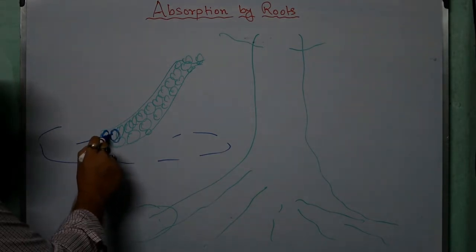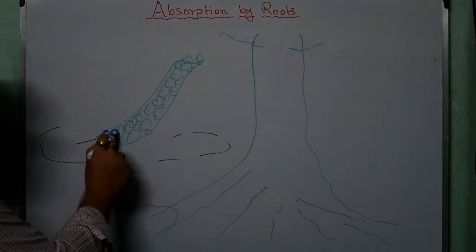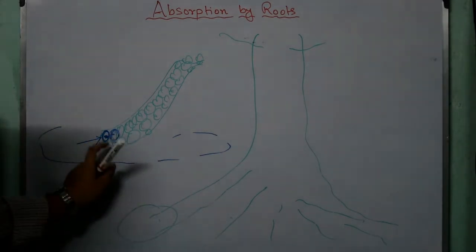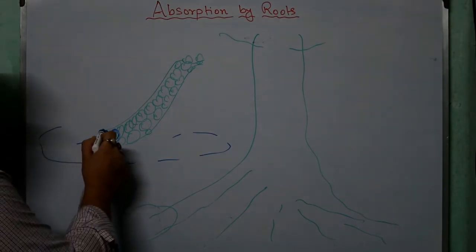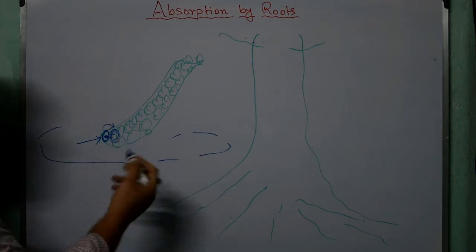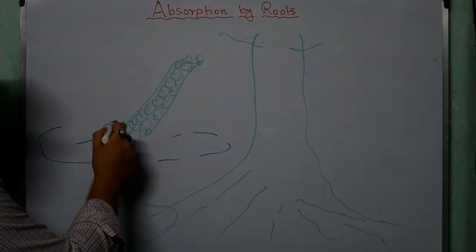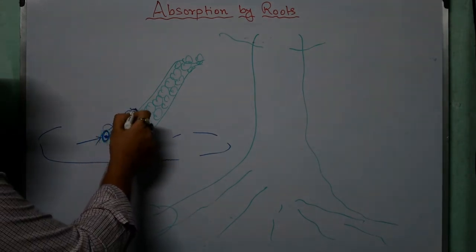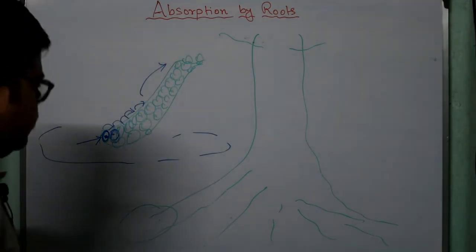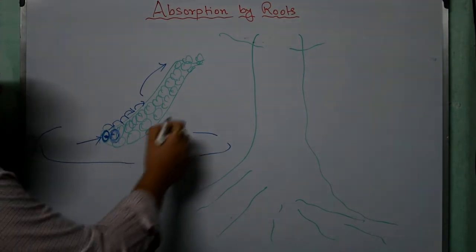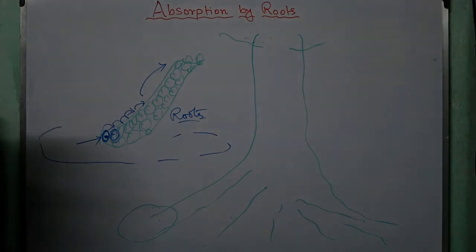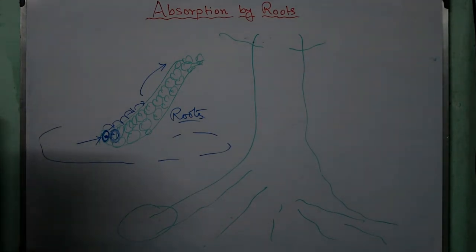The force occurring in this cell makes a flow of the nutrients or water or mineral salts from one cell to another, from here to here, here to here, and it goes on to the upward system. Now the pressure which is exerted by the roots is known as root pressure.